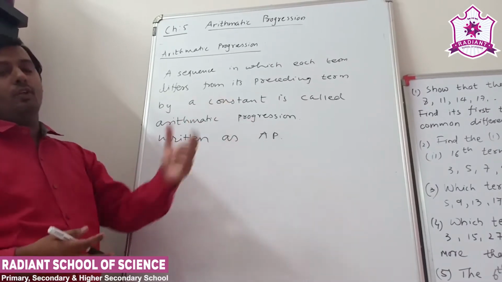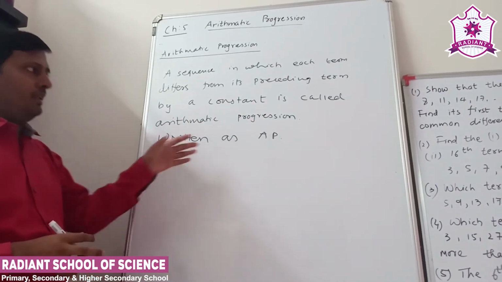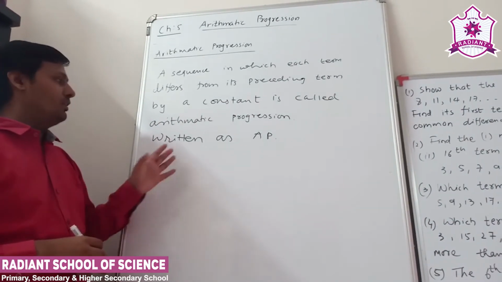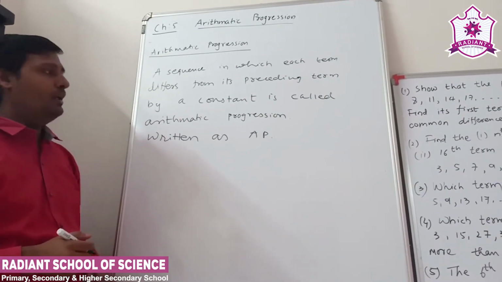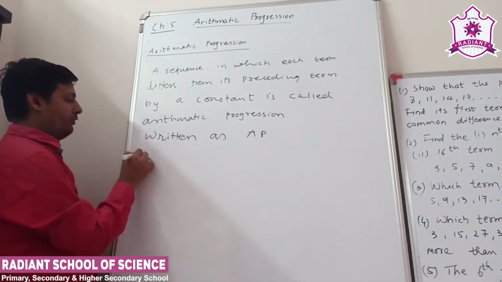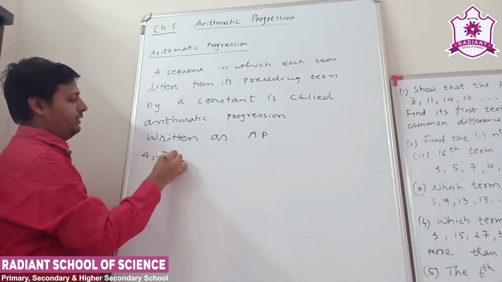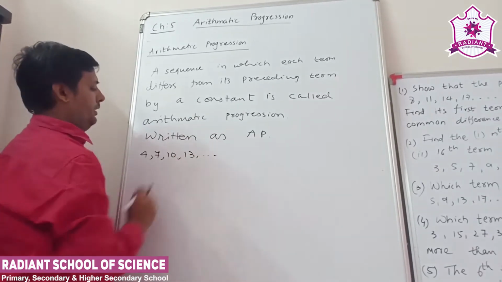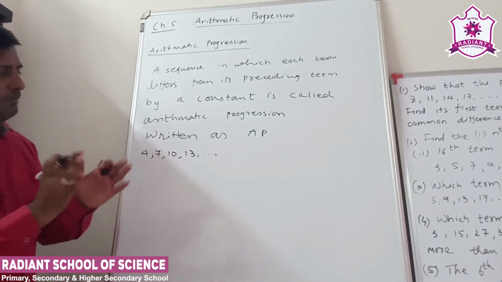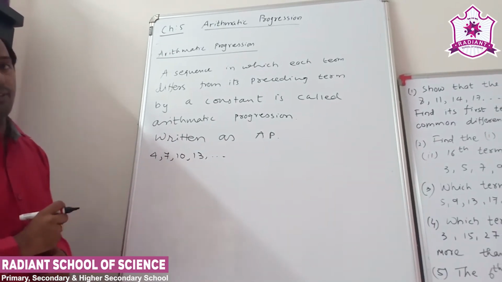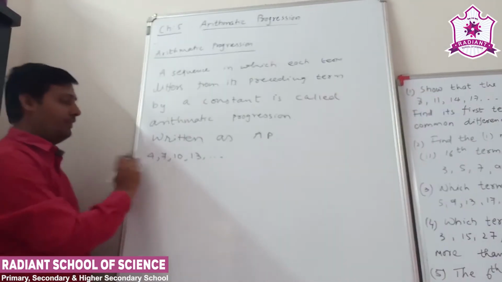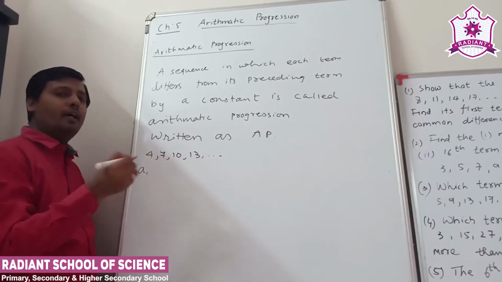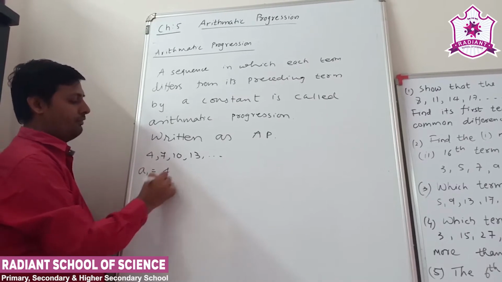So this constant is called the common difference. We will see some examples. It is called the arithmetic progression, written as AP. Clear? So just see 4, 7, 10, 13. It is one kind of arithmetic progression. Why is it an arithmetic progression? Just see that your first term starts with 4. Suppose a term is denoted by A1 or AN. So A1 is equal to 4.